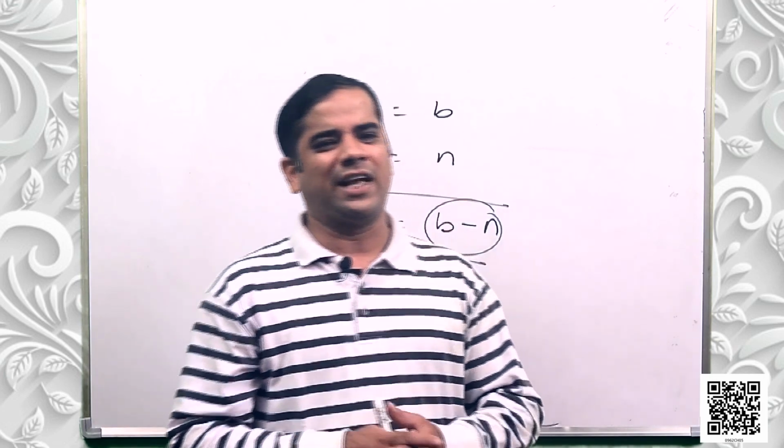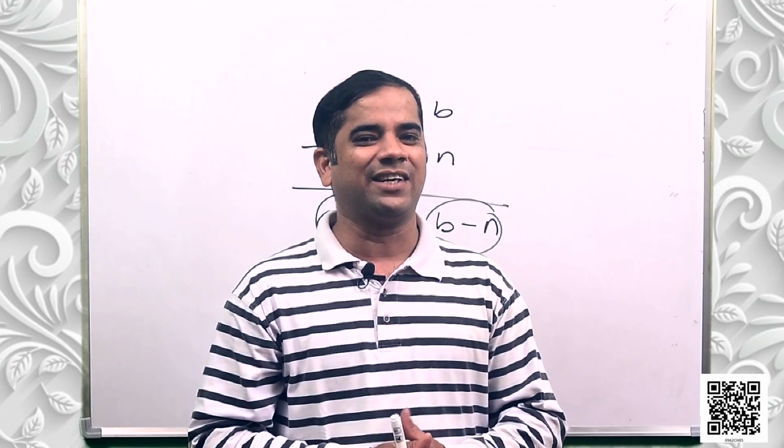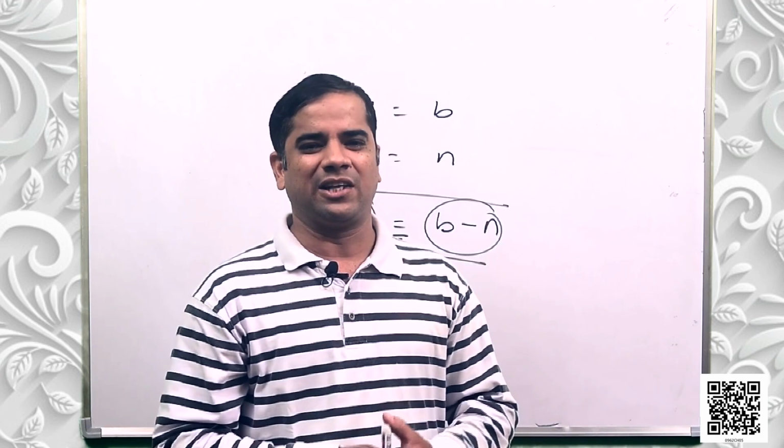Let's go to the fourth axiom. It says things which coincide with one another are equal to one another. Let us see it. Students, I have two 500 rupee notes.